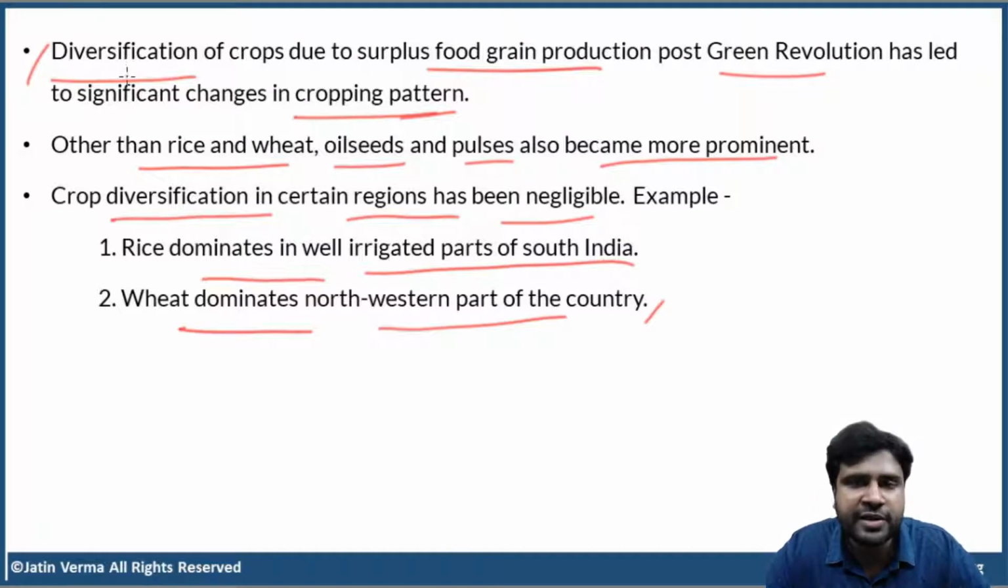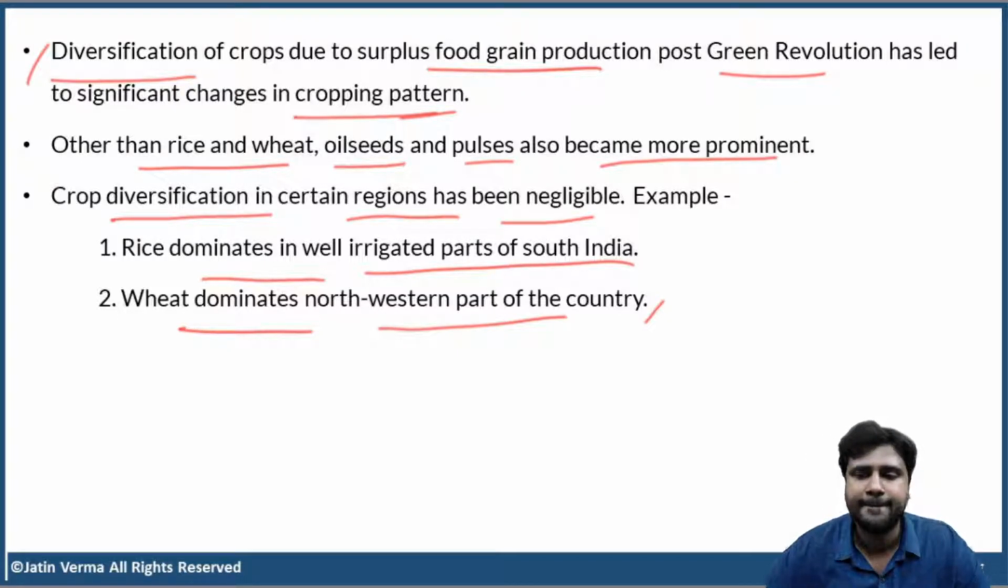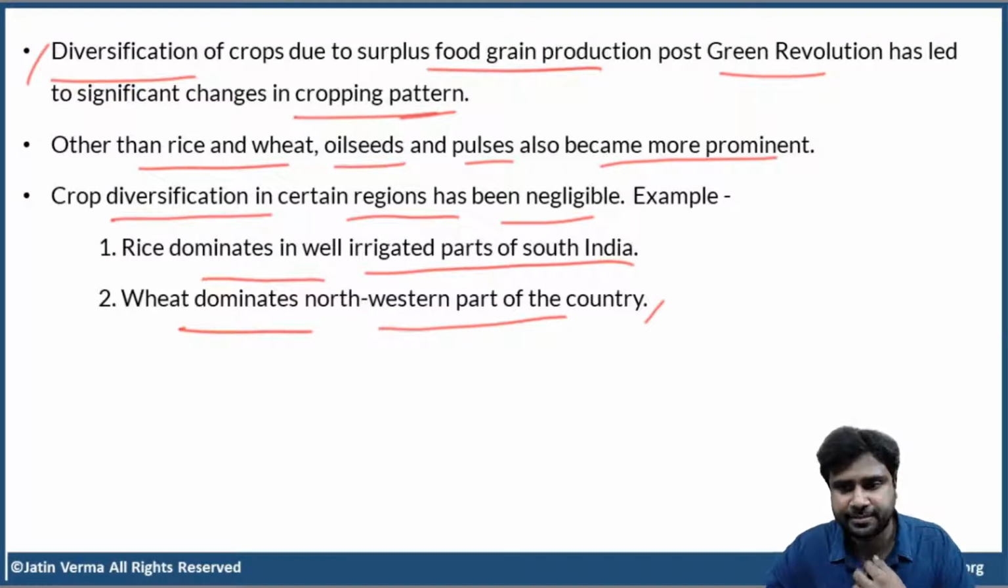If at all you get any essay or question asking about issues, one of the first issues that you will raise is diversification of crops. That is very, very poor in India. Clear? So, I hope you understood this, guys.